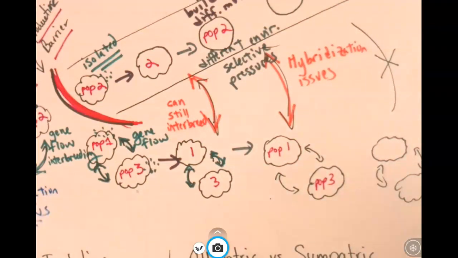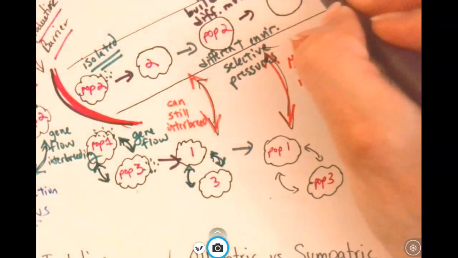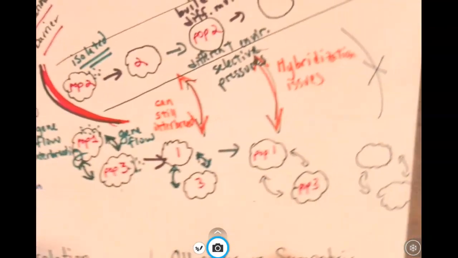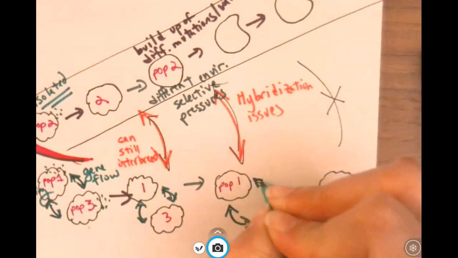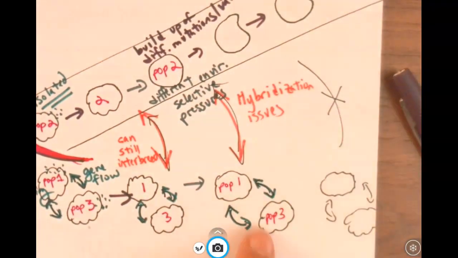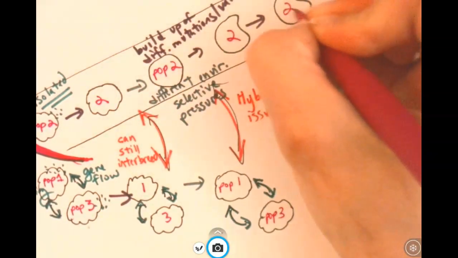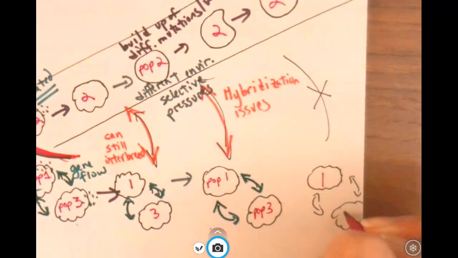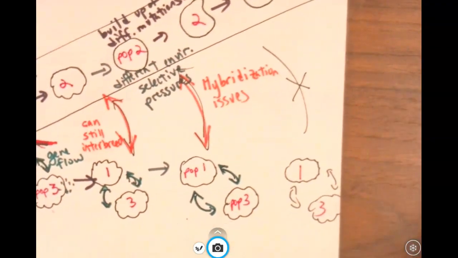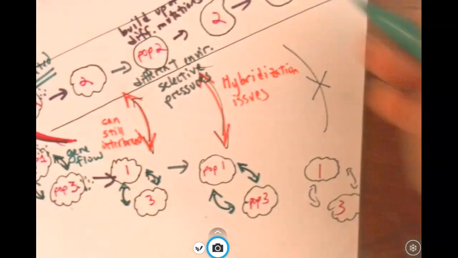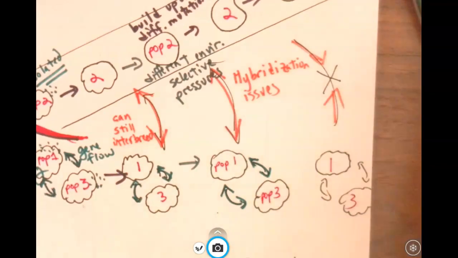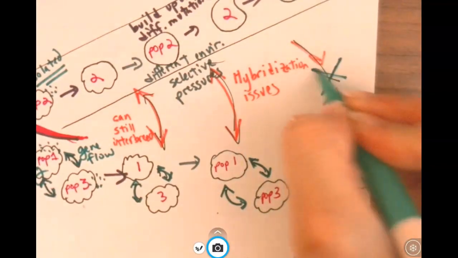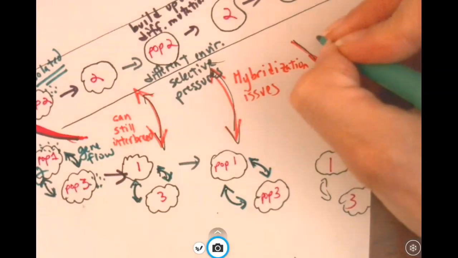Okay, so we have more generations and more mutations build up. Again, there's still gene flow between populations 1 and 3, but we no longer have gene flow between these two populations and population 2 up here. So over many generations, maybe these two groups are brought back together. Well, now, when they try to mate, they can't. They can no longer interbreed and produce fertile offspring.